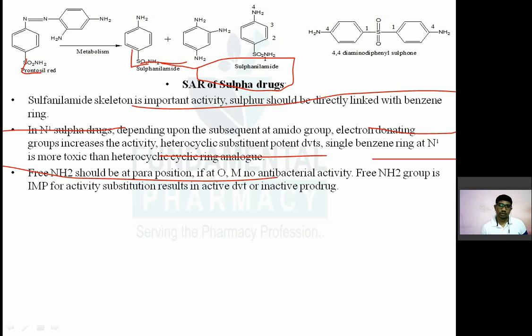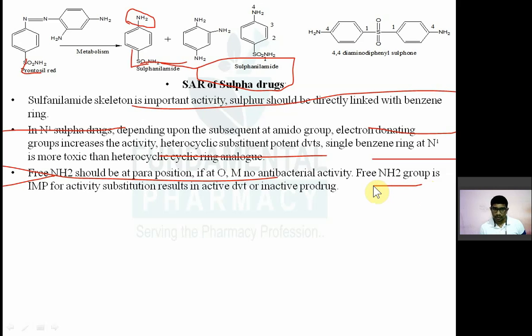So the amino group should be present at the para position. Now, if that amino group is present at the ortho or meta position, it will have no antibacterial activity. It's ineffective. So the amino group should be at the para position, and the para-amino group is very important for activity.